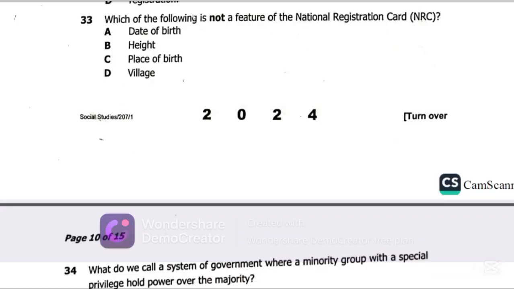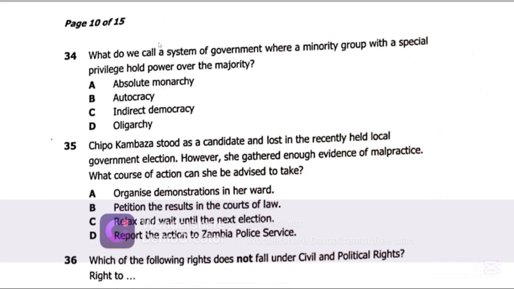Which of the following is not a feature of the National Registration Card, NRC? So the best possible answer on question 33 is B, height. On the green National Registration Card, you won't find height there. Of course, the date of birth is there, place of birth, as well as the village and other features, but you won't find the height there. So the best possible answer is B, height. Let's get to question 34.